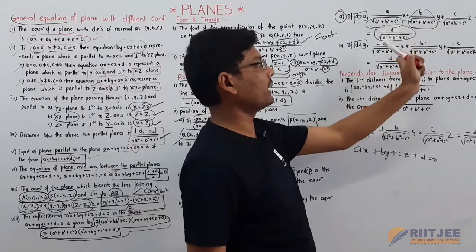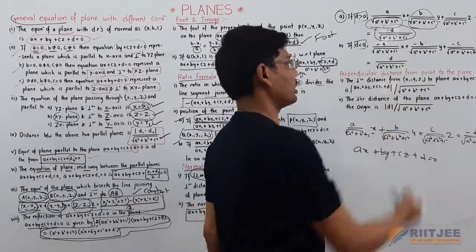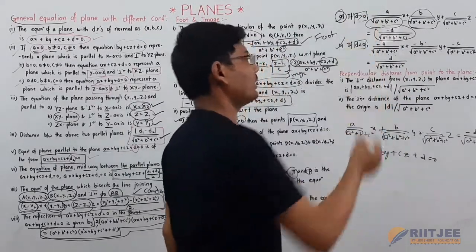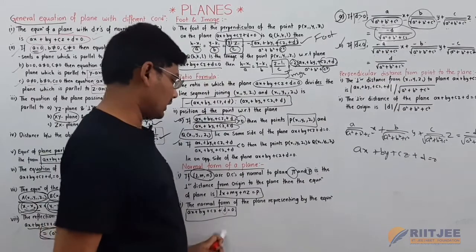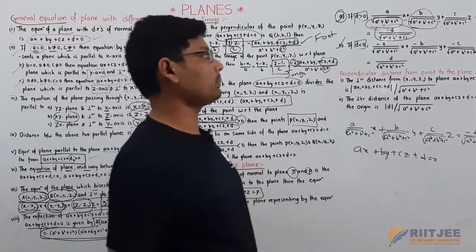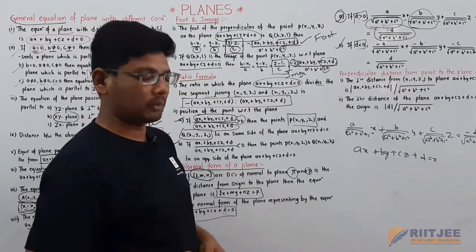So if you multiply minus with minus 1, the answer will be D by square root of A square plus B square plus C square. These are the two equations of a plane normal, where L, M, N are direction cosines of the normal to the plane.